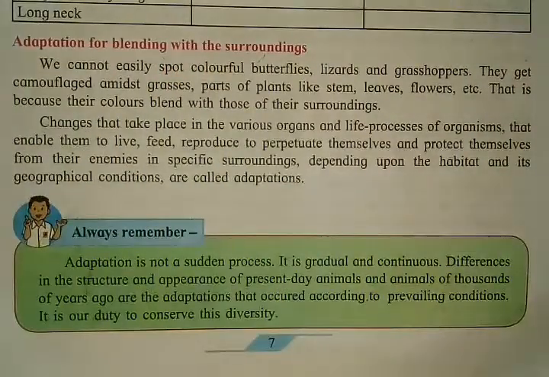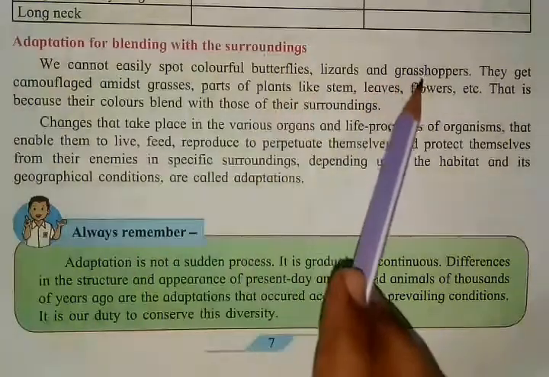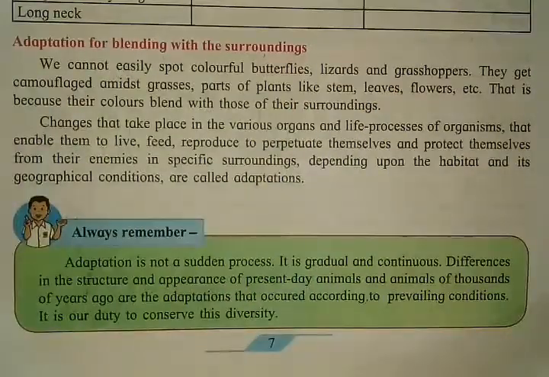So that is the adaptation for blending with the surroundings. Why does this mixing of colors happen, why do animals which live in a particular surrounding have the same color? For example, if you take grasshopper, they are light green in color. Why are they light green? So that they can get easily mixed with the grasses. As you can see, grasses also have green color, so they can hide in the grasses easily and protect themselves from other animals.